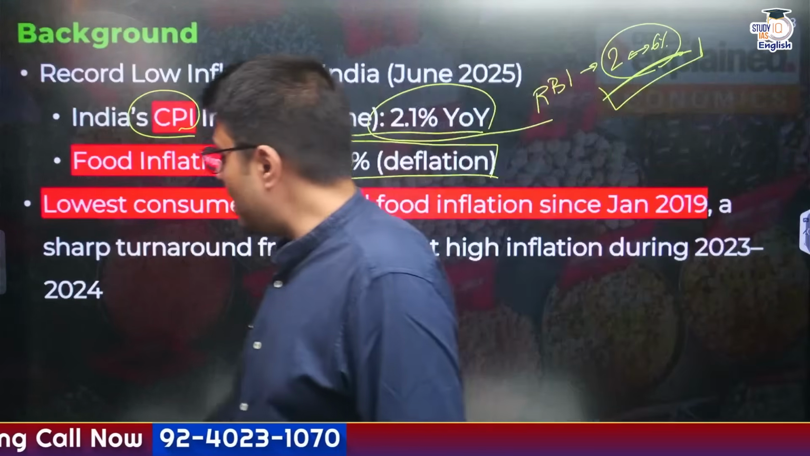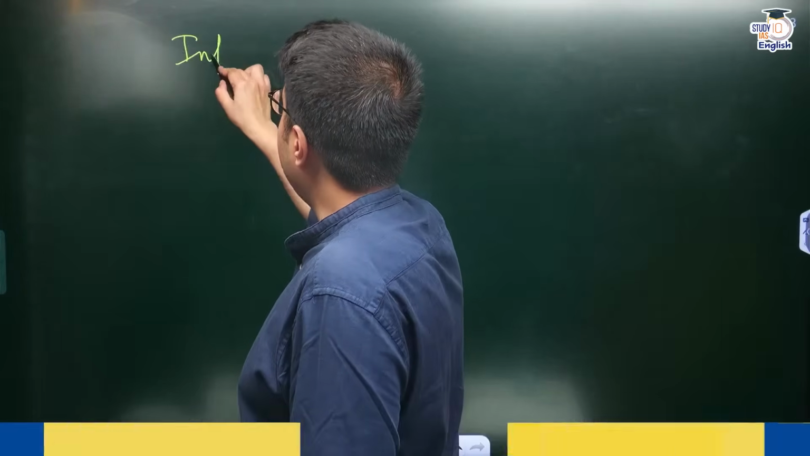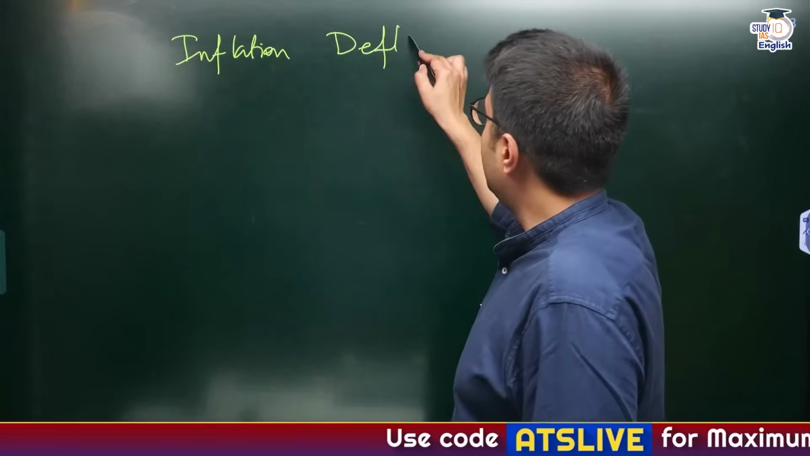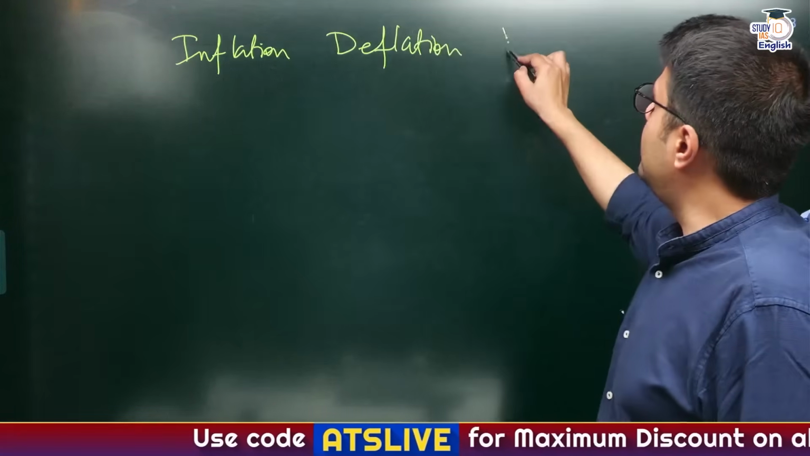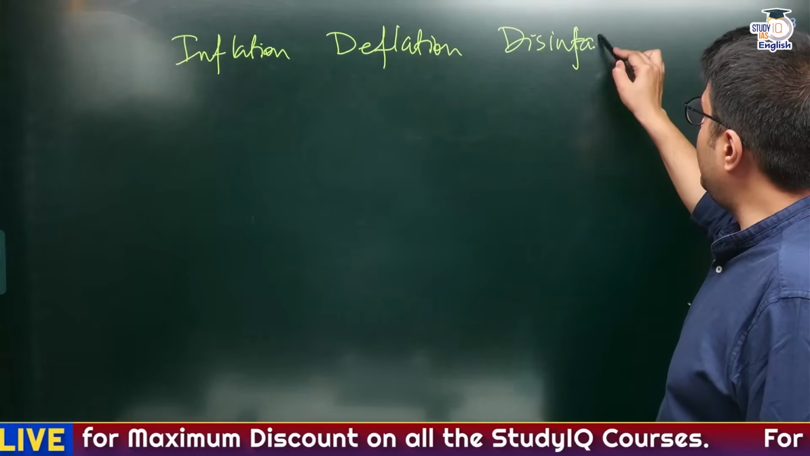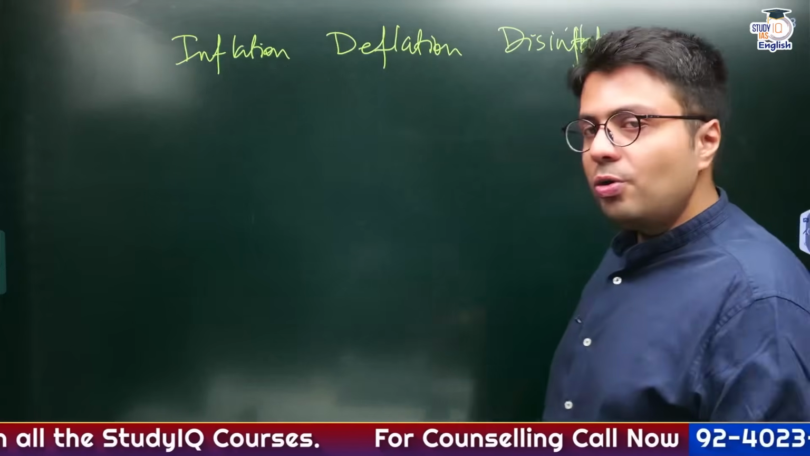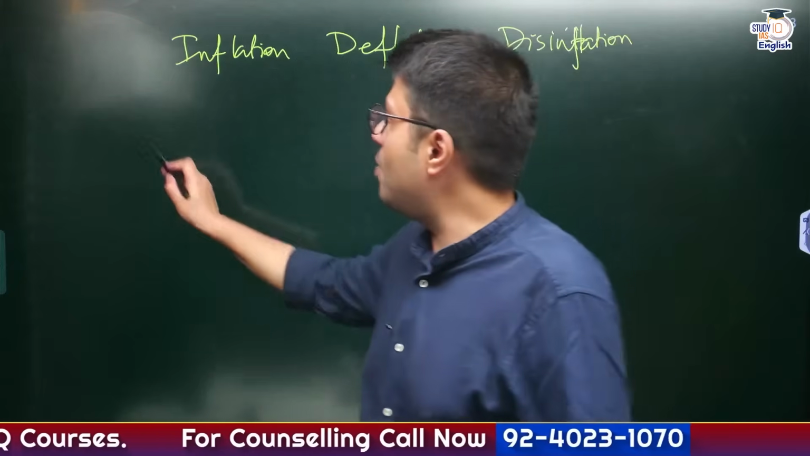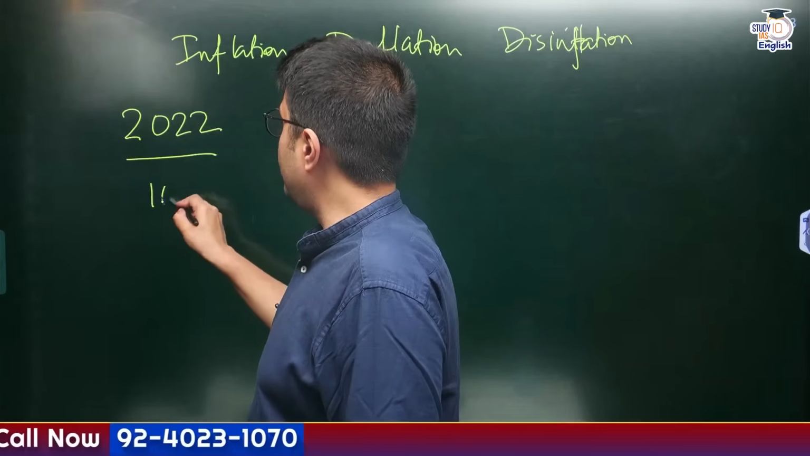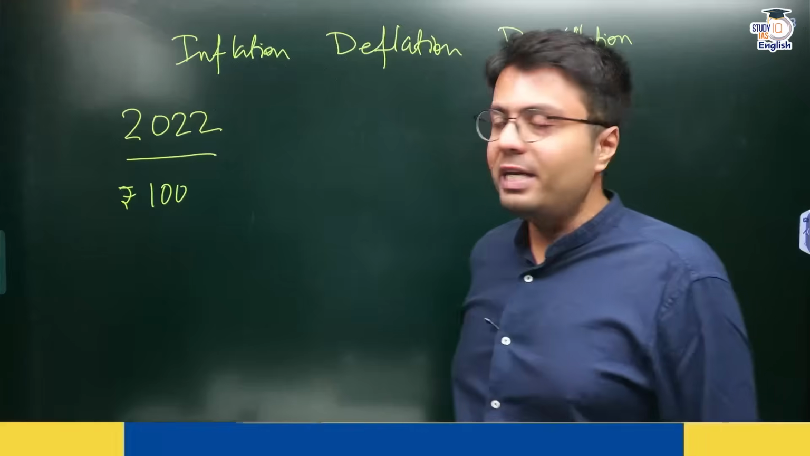Now in economy, there are three very similar but related terms known as inflation, deflation, and disinflation. Do you know the difference between these three terms? If you don't know the difference, let me tell you very simply. Now let us assume in 2022 the price of any commodity was 100 rupees, right? So this was the price of any commodity in 2022.